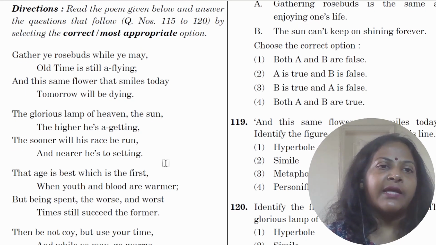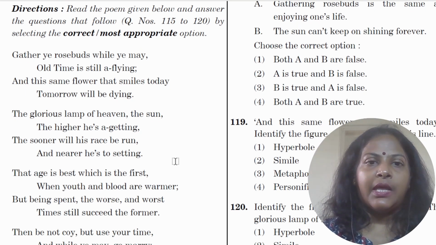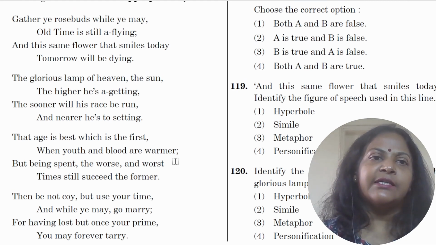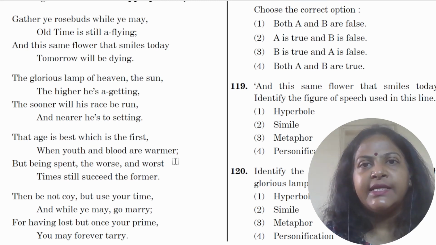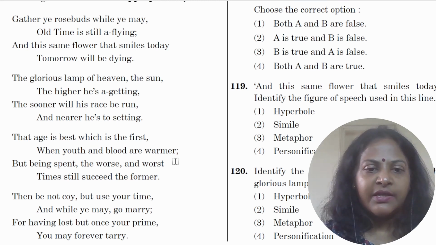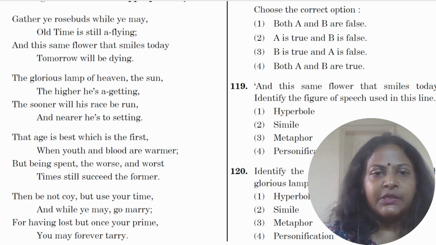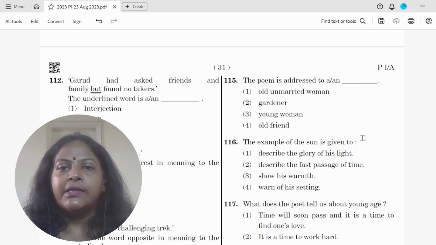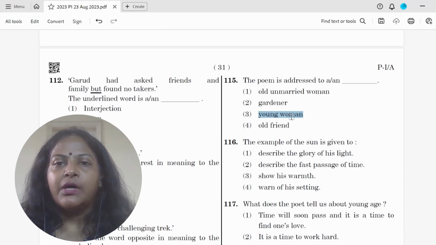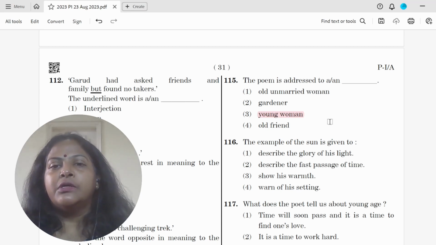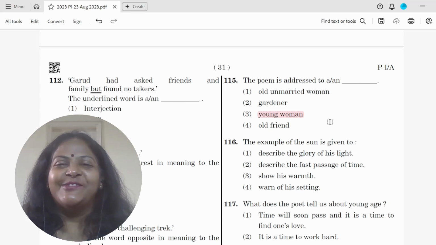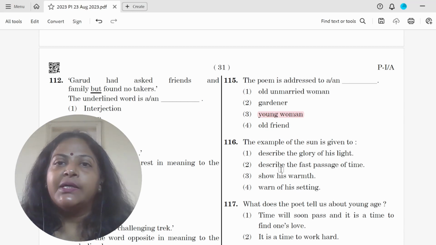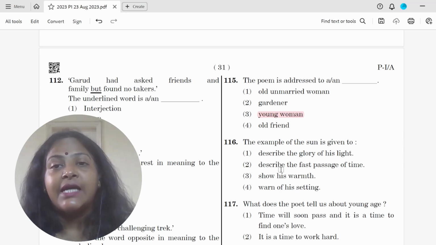The poem is called Gather Ye Rosebuds While Ye May. And I am not going through the poem, but basically this is a poem addressed to a woman saying that find love and get on with life. You will become old soon. So let's do the questions. The poem is addressed to, so it is addressed to a young woman, not to an old unmarried woman. So it is addressed to a young unmarried woman, but that is not mentioned, but not to an old woman, because we know it says gather ye rosebuds while ye may. So the woman is still young.